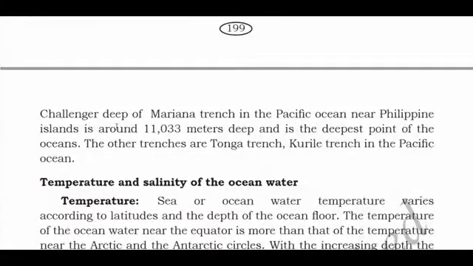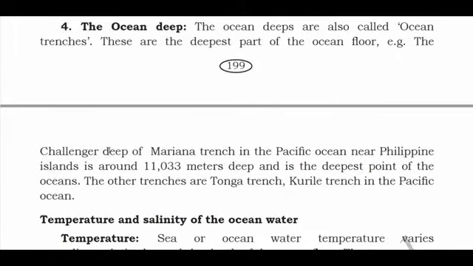For example, the Challenger Deep of the Mariana Trench in the Pacific Ocean near the Philippine Islands is around 11,300 meters deep, and it is the deepest point of the ocean. Which is the deepest point of the ocean? The Challenger Deep. The other trenches are the Tonga Trench and the Kuril Trench in the Pacific Ocean. So remember the name Challenger Deep. It is the deepest point of the ocean. Another name for ocean deep is ocean trench.